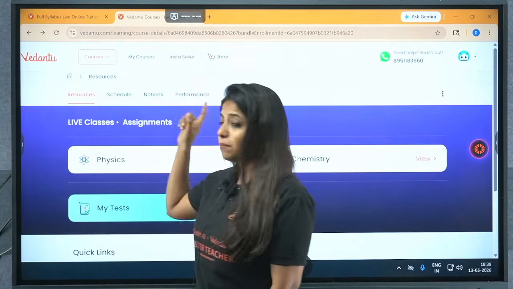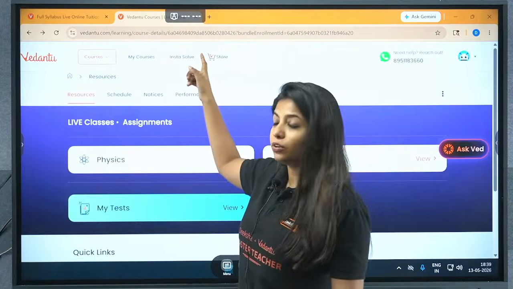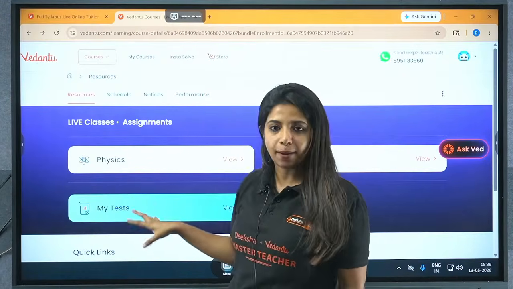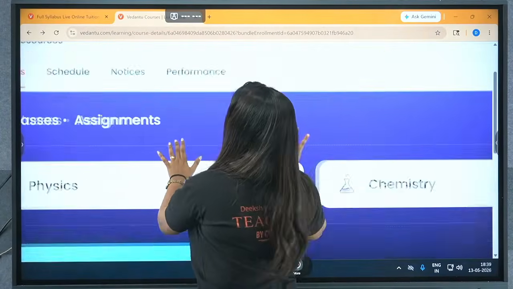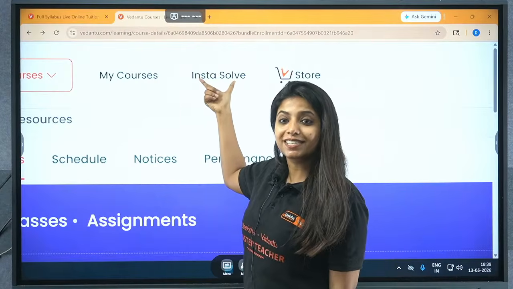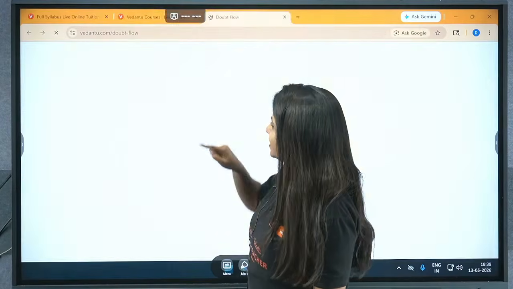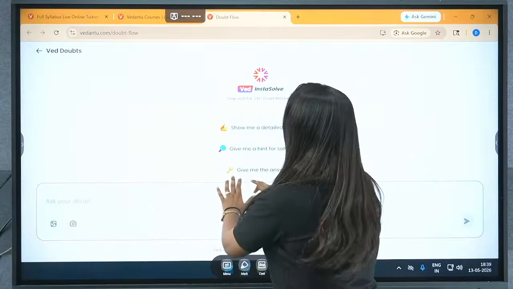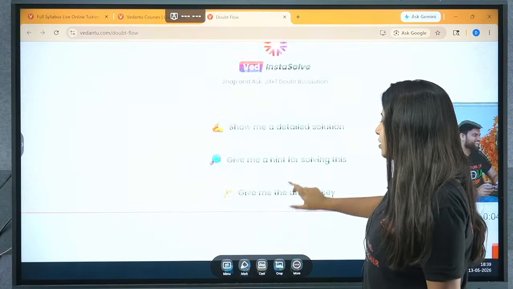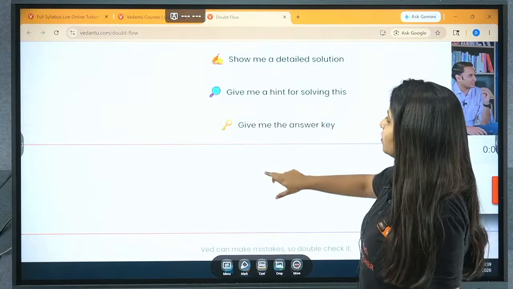Yes, and as I said, make sure you get hold of this particular link and come over here. This is an in-app thing, and the best part is that once you log in and do all that, you will be able to see something like this, Insta Solve. What is Insta Solve? This is actually an AI tool of Vedantu. Over here, it's like, show me a detailed solution. Whatever you want, you can ask: give me the answer key, give me a hint for solving.